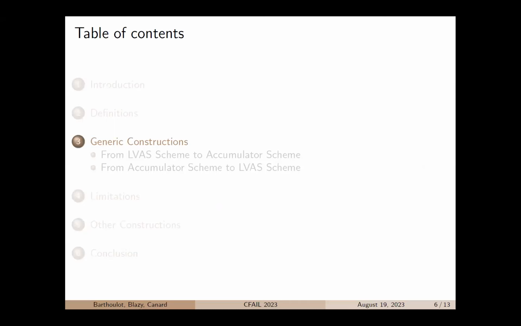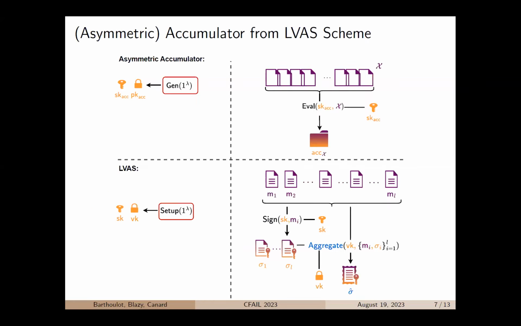Okay, so now let us see that both primitives are the same. Our idea was simply to try to build one from the other, then to do the construction the other way around. We first start with the creation of an accumulator scheme from an LVAS scheme. Our idea for the generation algorithm is to define it such that it runs the setup algorithm of the LVAS scheme, and therefore we obtain that the secret and public keys of the accumulator are respectively the signing and verification keys of the LVAS scheme.